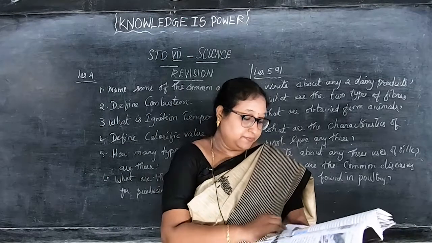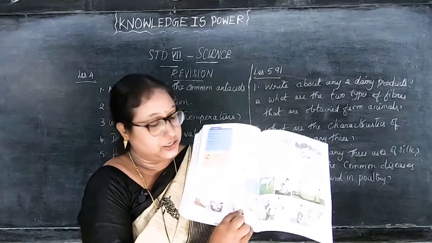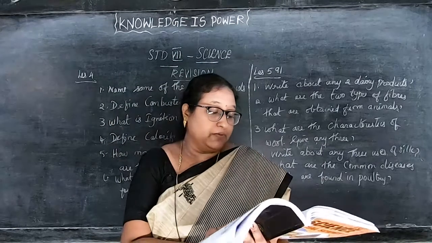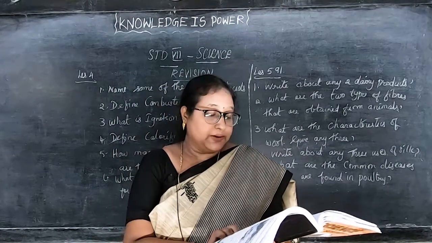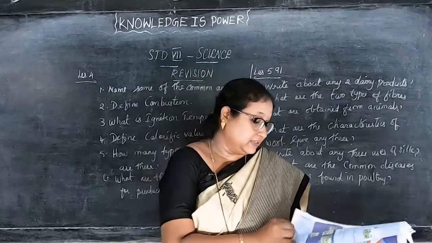Page number 84. See this page, children, page number 84, right side. Here there is a picture, and above it there is a tabular column. Salmonellosis is caused by bacteria, Ranikhet disease is caused by a virus, aspergillosis is caused by fungus. Okay, that is the answer.